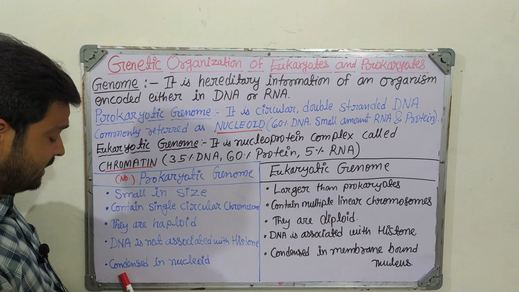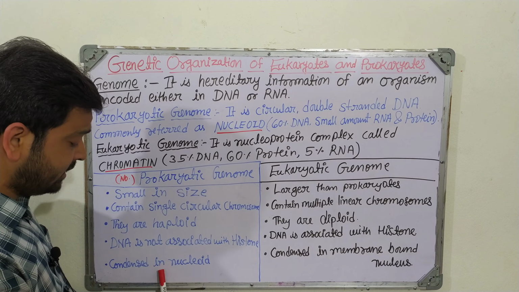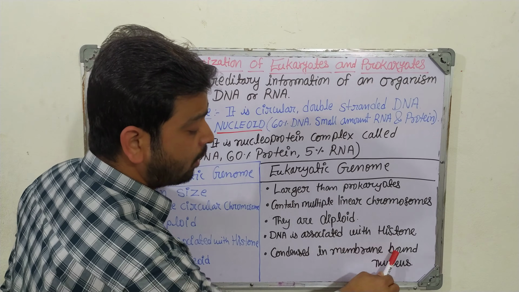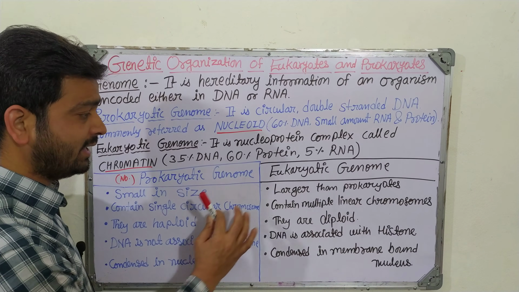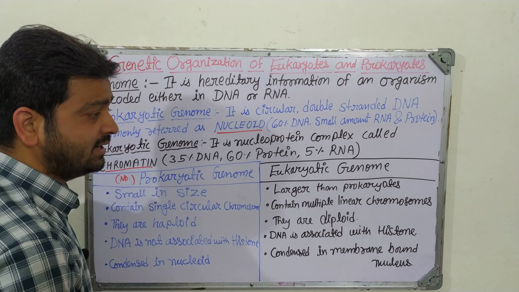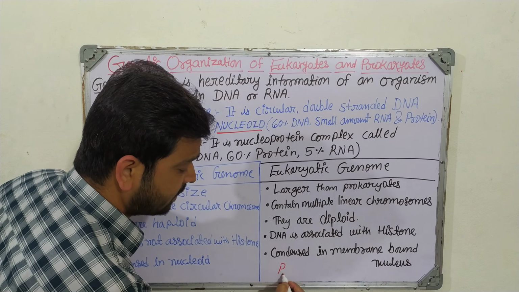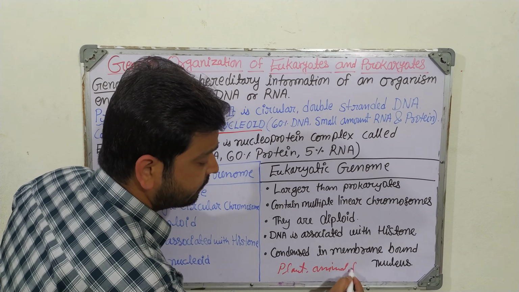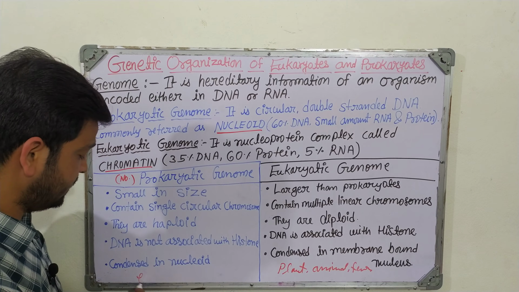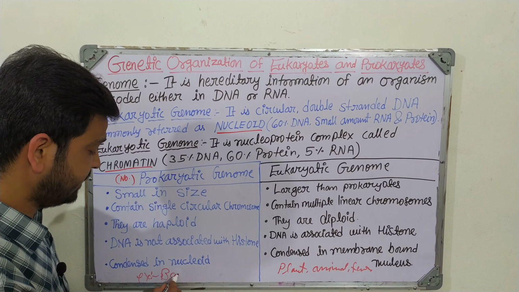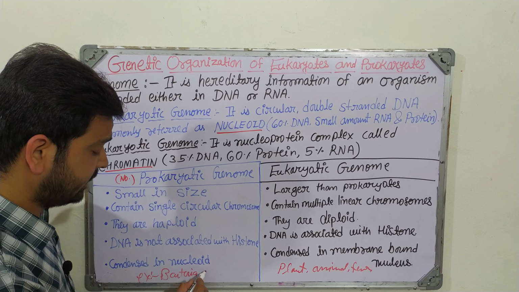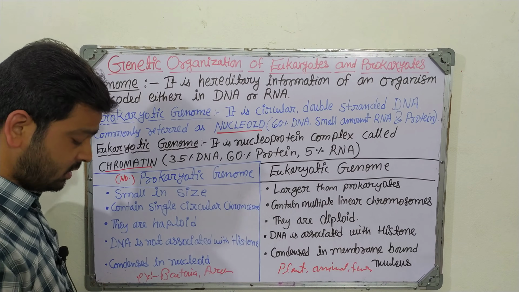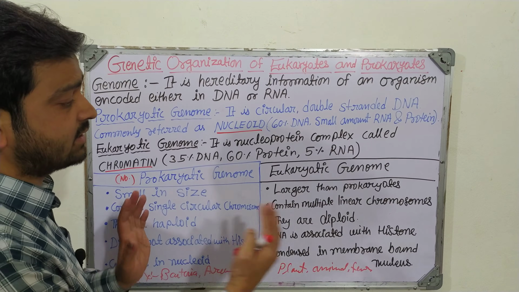And the last one: in prokaryotes the DNA is condensed in the nucleoid, whereas in eukaryotes it is condensed in a membrane-bound nucleus, right? Here we can see most of the complexity is there in this kind of genetic organization. The examples are plants, animals and fungi, whereas on the other side we see bacterial cells and archaea. In genetic sequences we can find these kinds of differences.